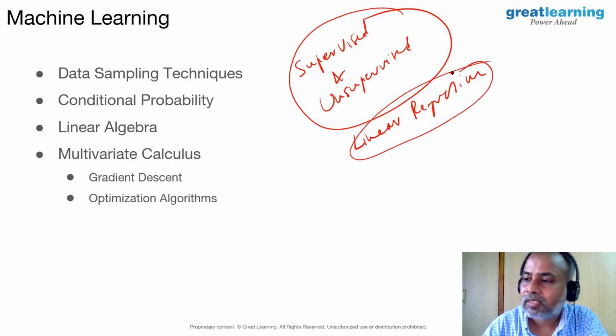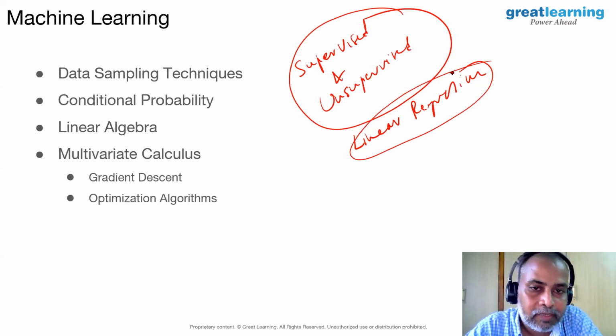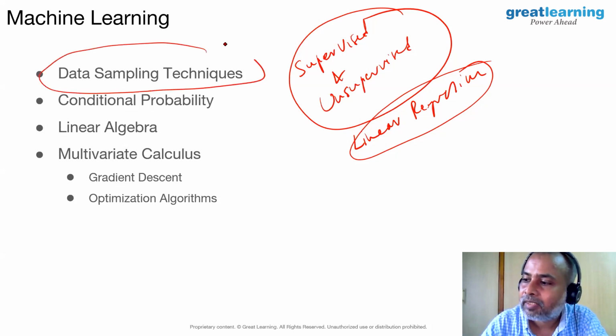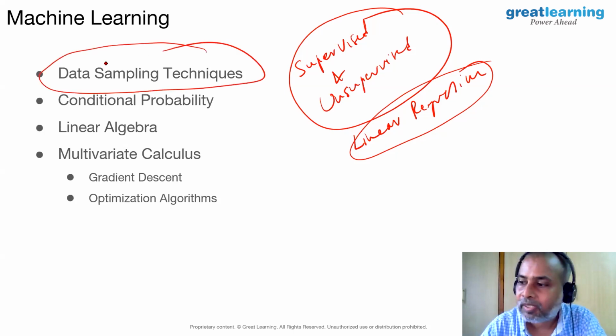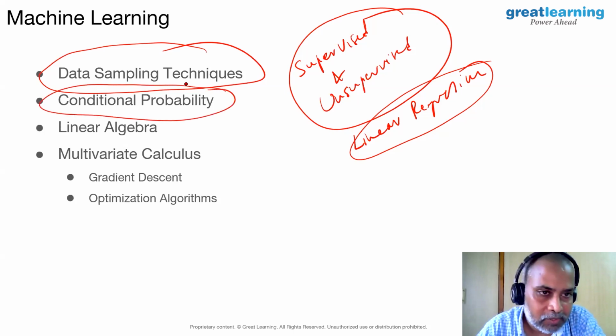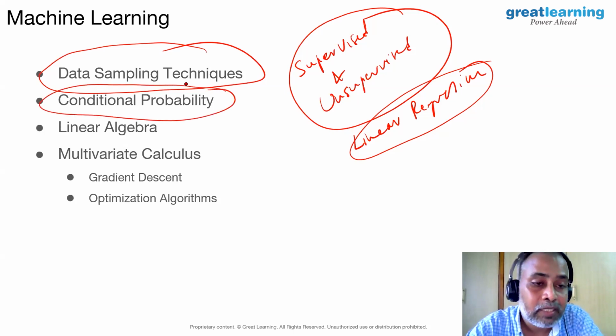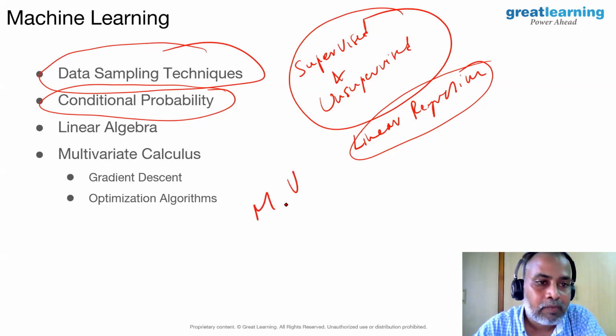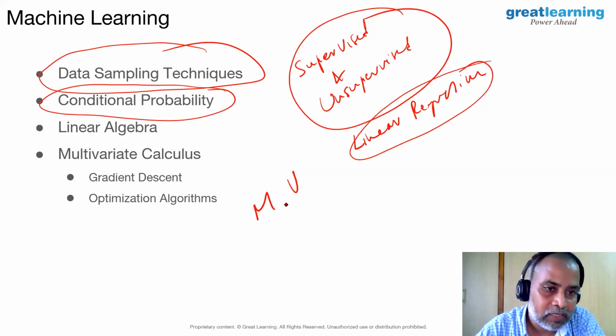Okay, this is one simple machine learning technique. For this kind of problem, you need data sampling techniques in order to train the model. You should be able to calculate the conditional probabilities, and you should be proficient in linear algebra. Not at PhD level, you should be able to play with matrices and vectors. Vector multiplication, addition, vector matrix multiplication, matrix multiplication, inverses of matrices, determinant of matrices, and solving systems of linear equations is more than sufficient.